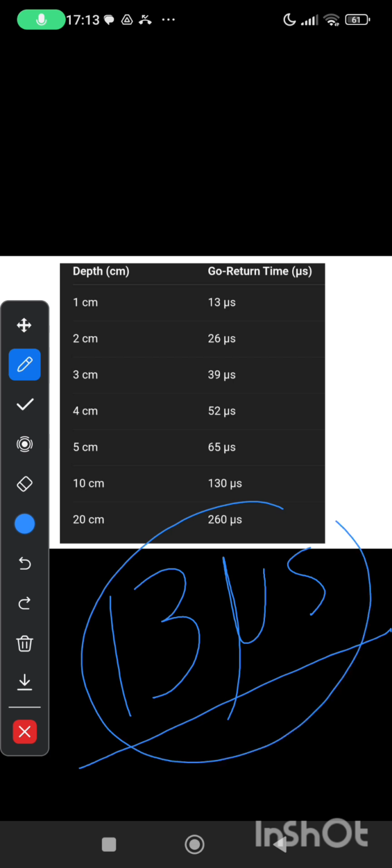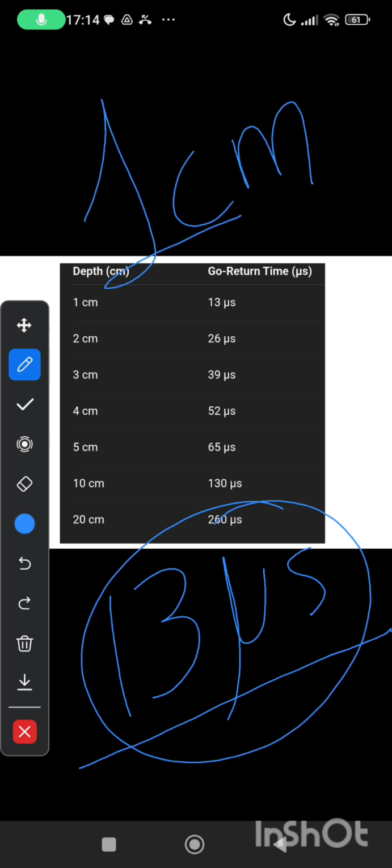To travel 1 centimeter distance, the go return time is fixed, 13 microseconds. So you have to remember it on your fingertips. 13 microseconds per centimeter rule, very important for SPI. So if distance is 1 centimeter, go return time is fixed 13 microseconds.